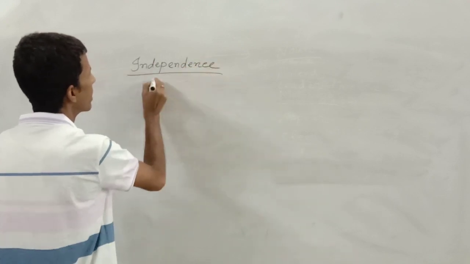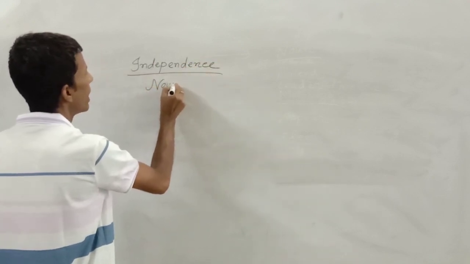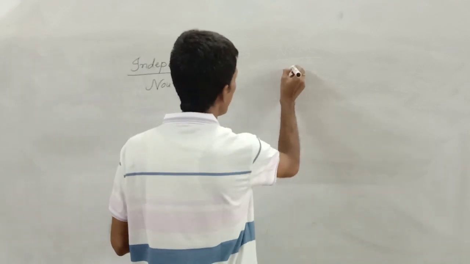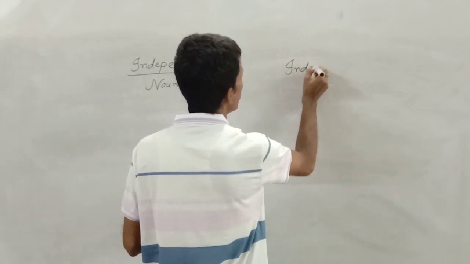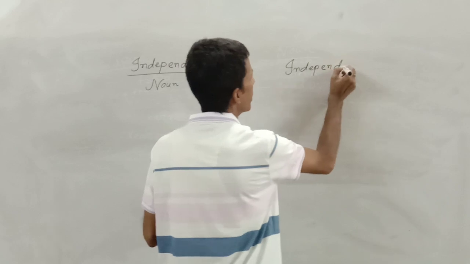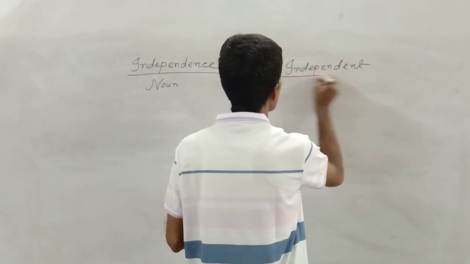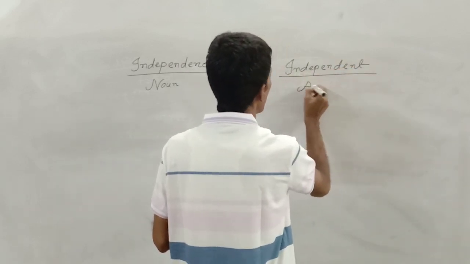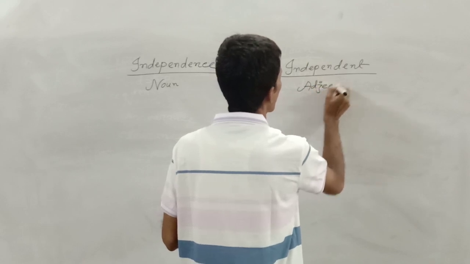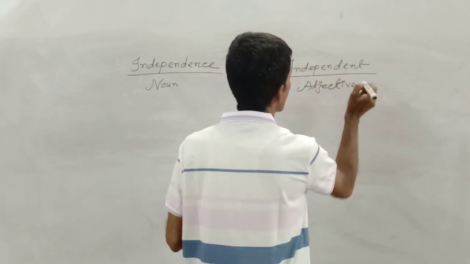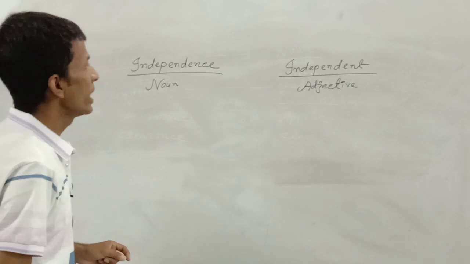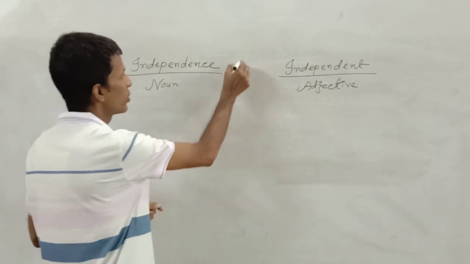Independence, this is a noun, but if I write down independent, it is easily transferred into an adjective. In what way will you have to write these two words?